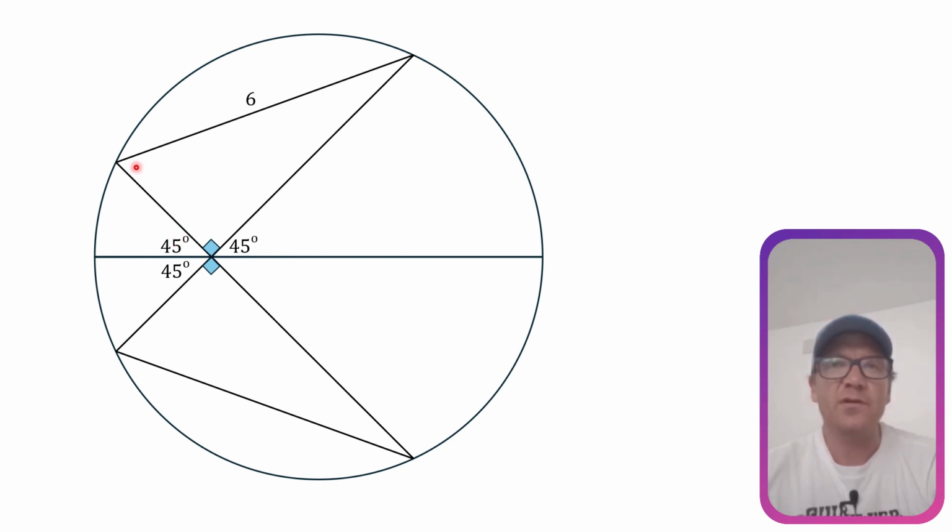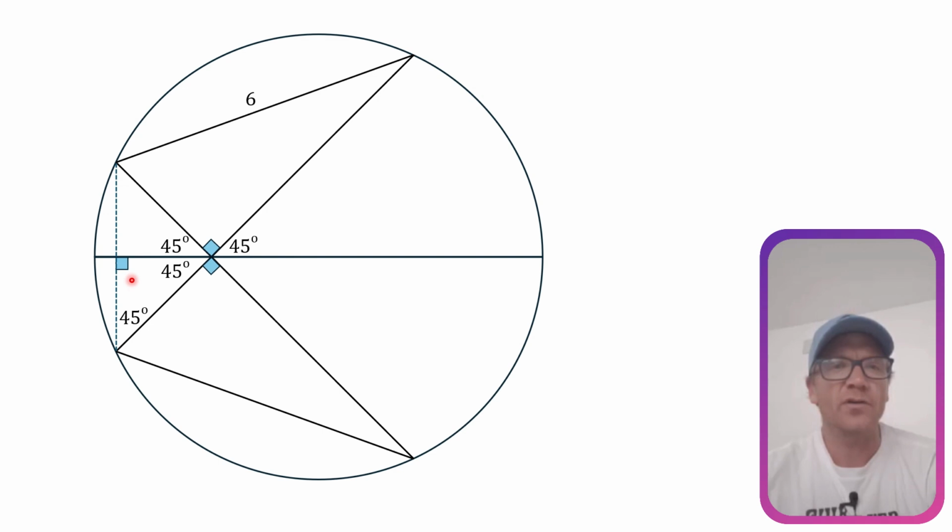Next, we're going to drop a vertical line from this vertex over here. And we know that this angle here is 90 degrees. Knowing that this is 90 degrees, we can use the fact that the internal angles of a triangle add up to 180. So 45 plus 90 is 180.